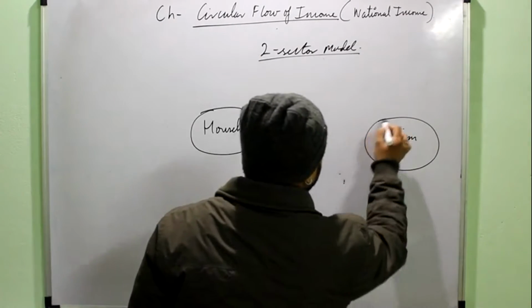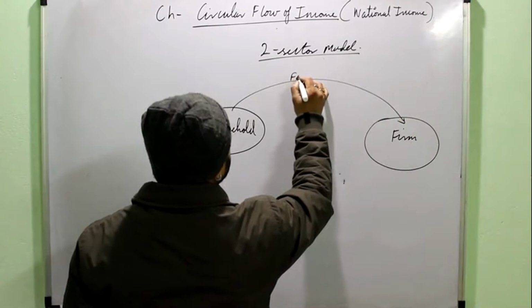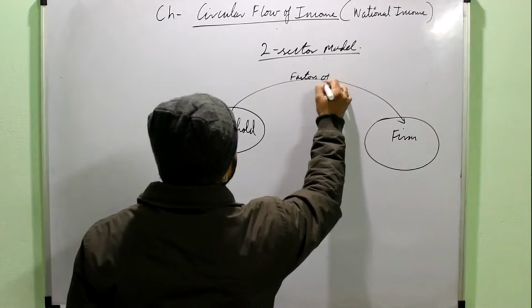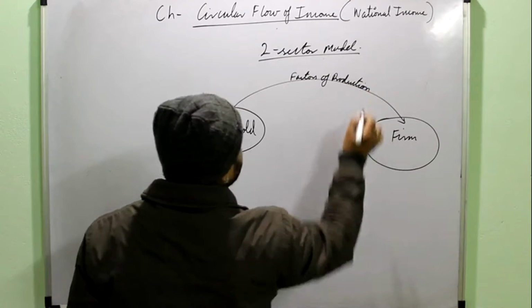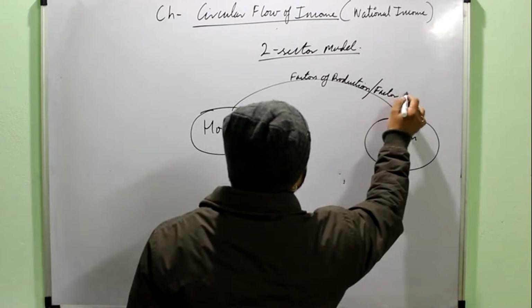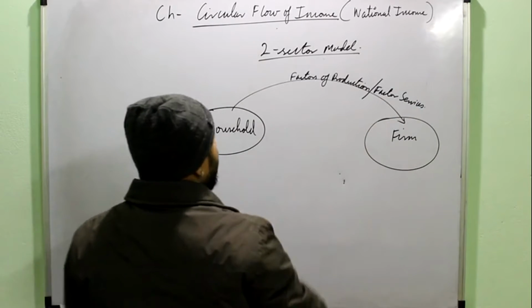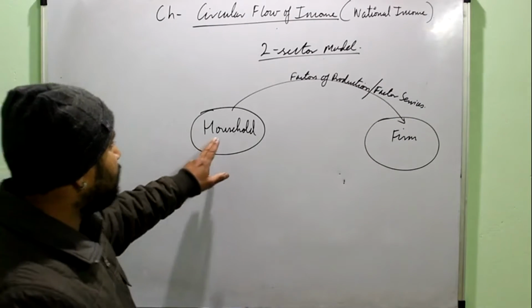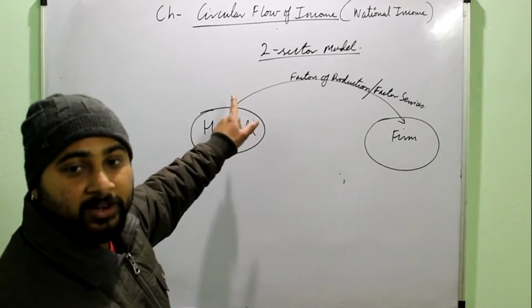So see, now an economy works like this. The household lends the factors of production to the firms, or they can also be called factor services. And now see what happens when the household is lending out the factors of production. It will not lend them out for free.